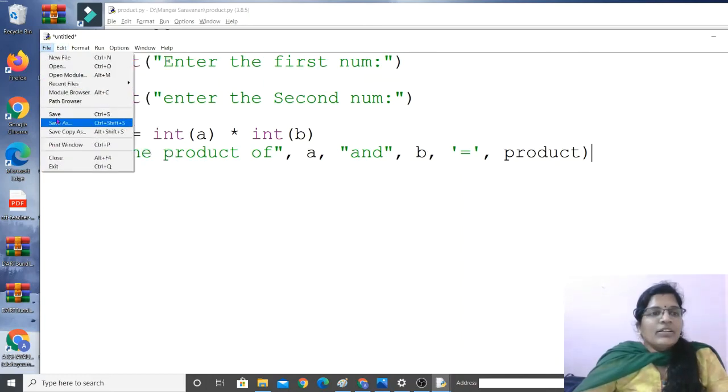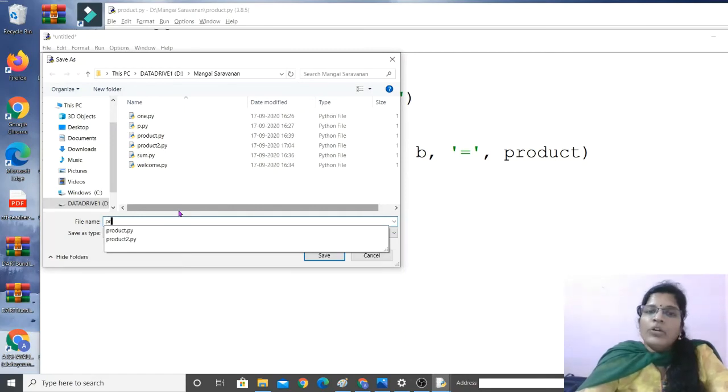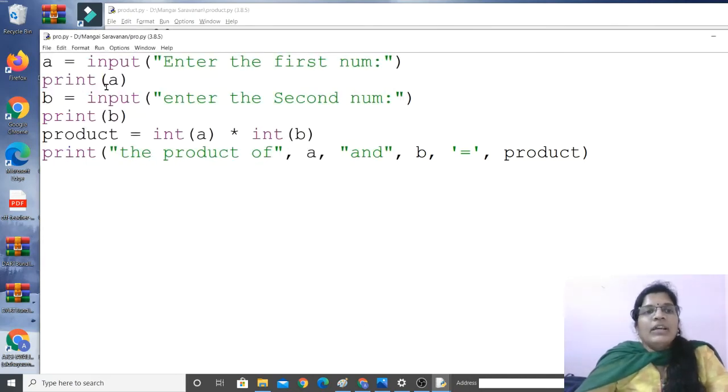File, save. When I save, I should save it with the correct name. Already product we have given, so I am giving pro.py, which is the extension of a Python file. Click on the save button, then go to the run tab and then run module.